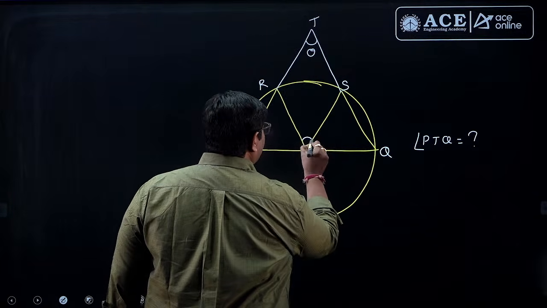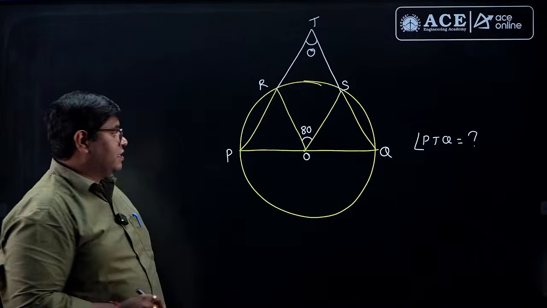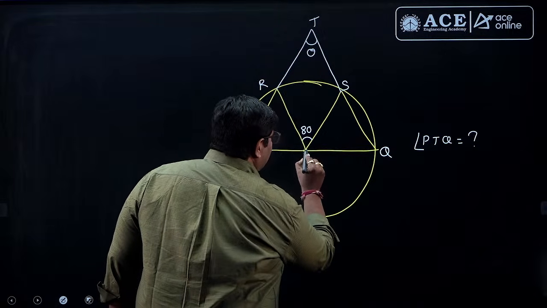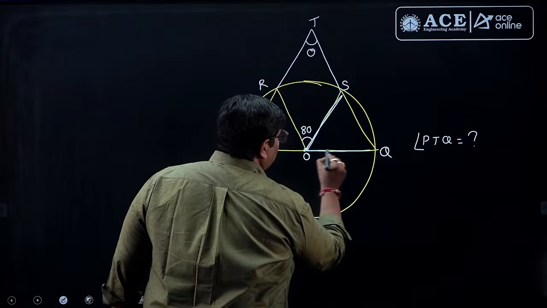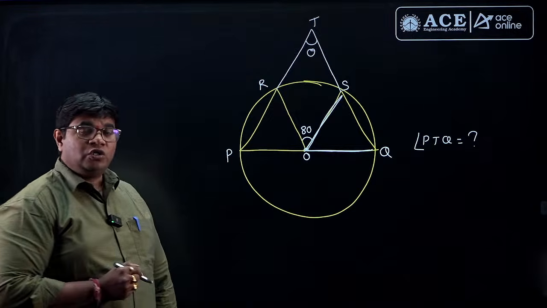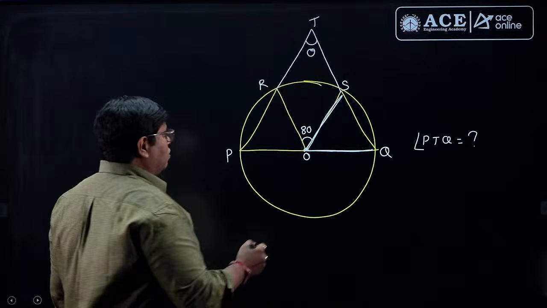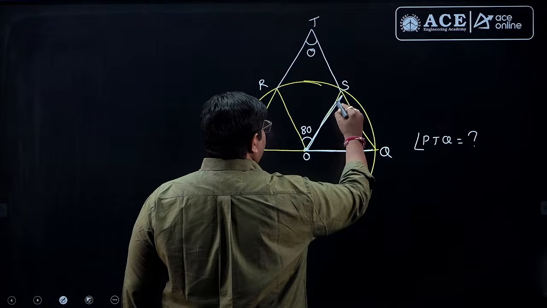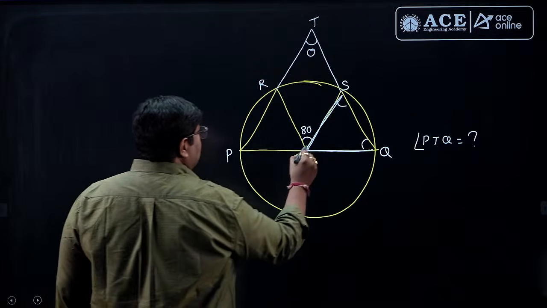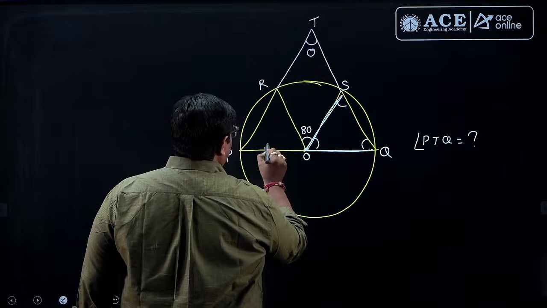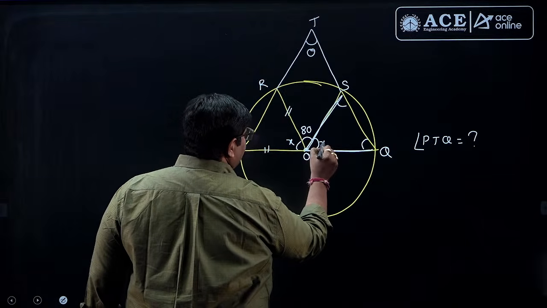Okay, here the angle 80 is already given. Now you can observe here: this is also a radius, this is also a radius. Two sides equal means their opposite angles are equal. It is the isosceles triangle rule. So these two are equal, and remember this is also the same. This one you can take x, and this one also you can take x.